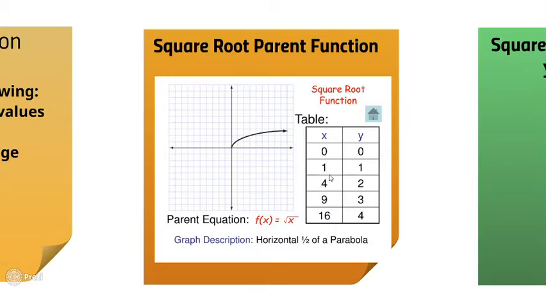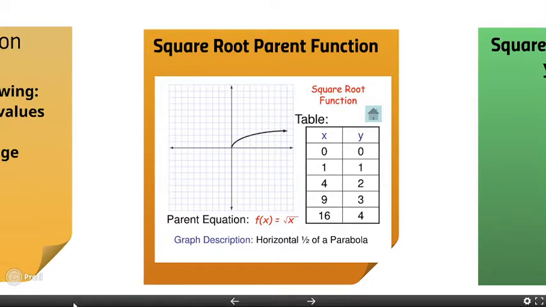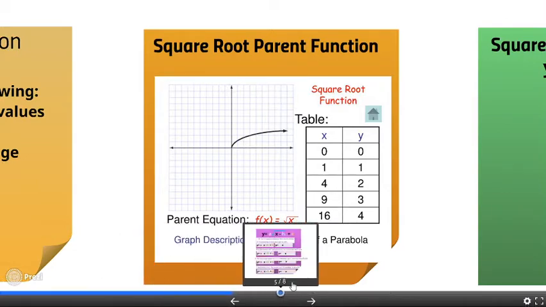The square root of 2 is like 1 point something. So I picked numbers for the x's that are easy to square root, and then the y's, we're going to use 0, 1, 2, and 3, because that's what you get after you square root the x's. So this will be the start graph every single time we graph a transformation.